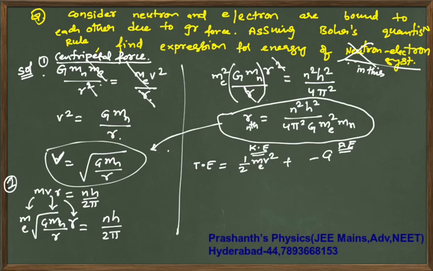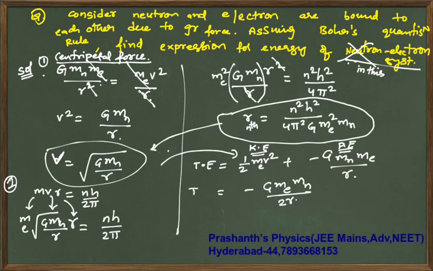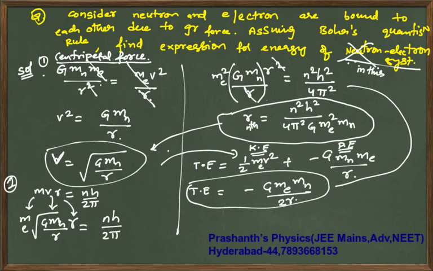What is your gravitational potential energy? Minus G Mn Me by r. So substitute this v into this equation and simplify. You should get the final answer as minus G Me Mn by 2r. Once you get this total energy expression, substitute this into the equation to get the final value.